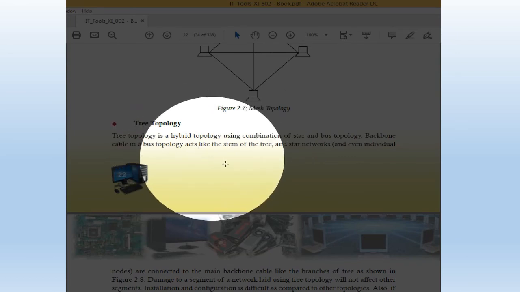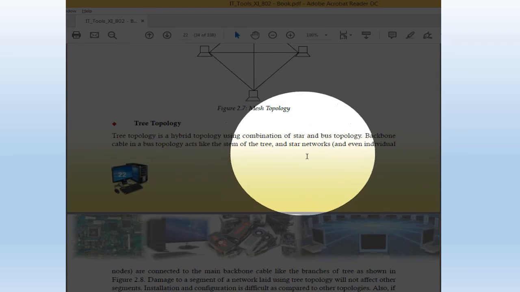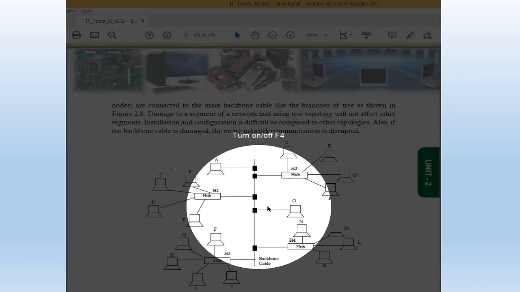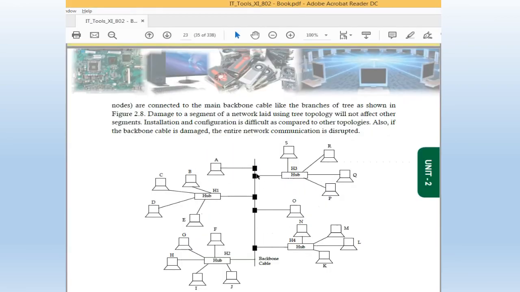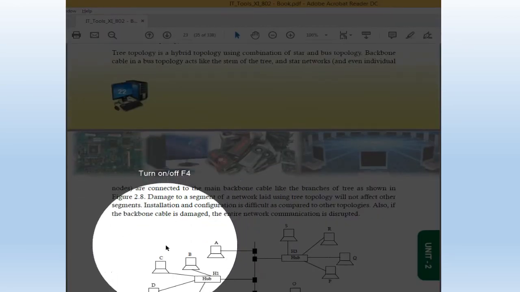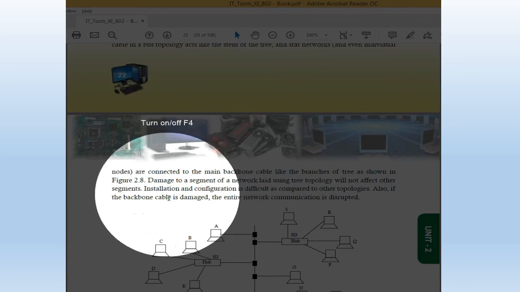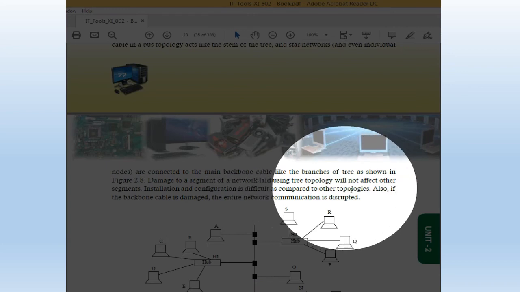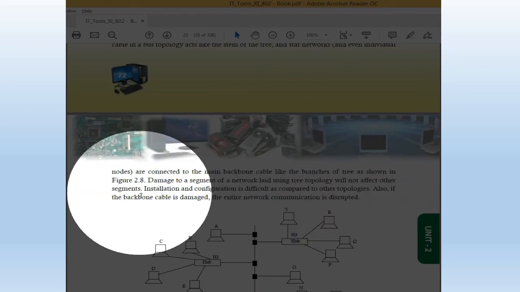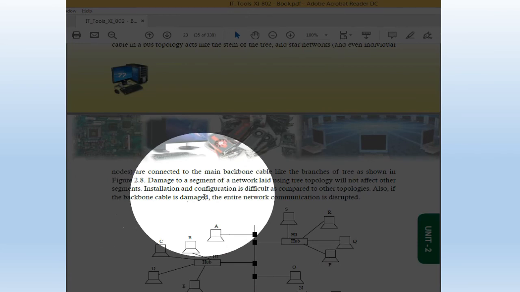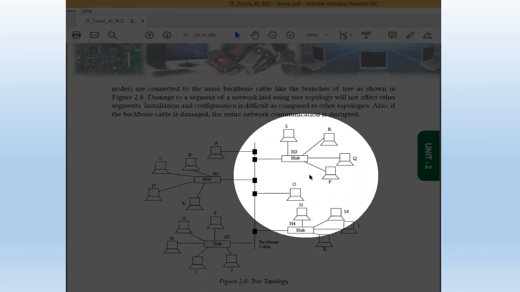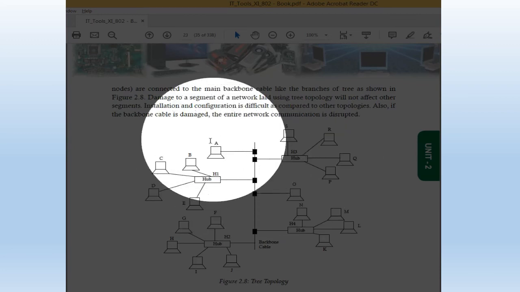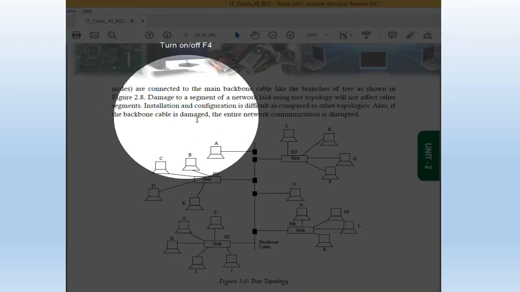Damage to a segment of a network laid using tree topology will not affect other segments. If we remove any node, it will not affect the network. Installation and configuration is difficult as compared to other topologies. You can see its structure. It is difficult to form a tree topology. Its structure is very difficult.